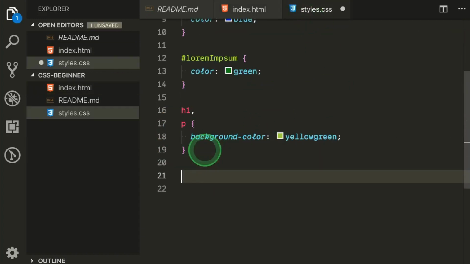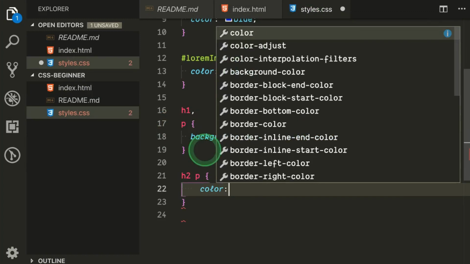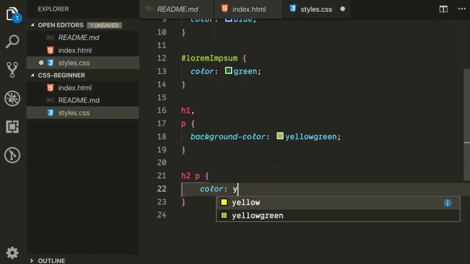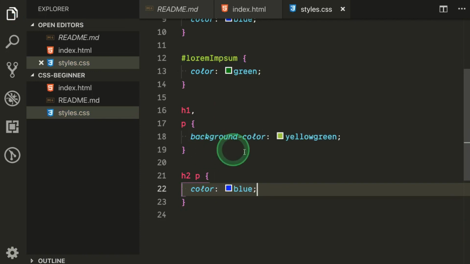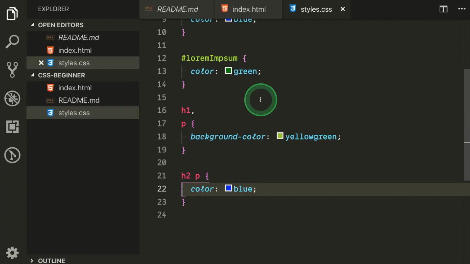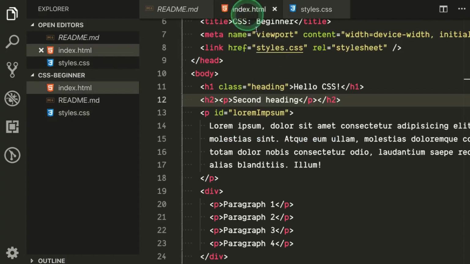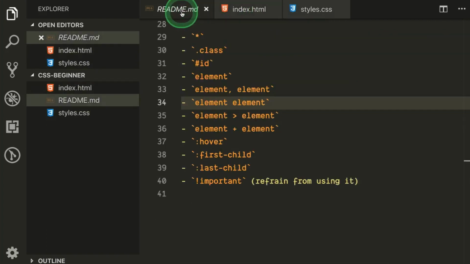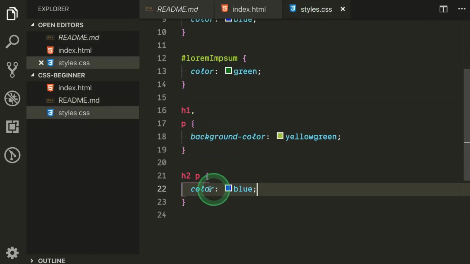Now let's write h2 p and then let's say color blue, and refresh it. So you will see this gets color of blue. So this element space element selector basically says select this element, in this case it's the p tag, so select the p tag which is inside the h2.